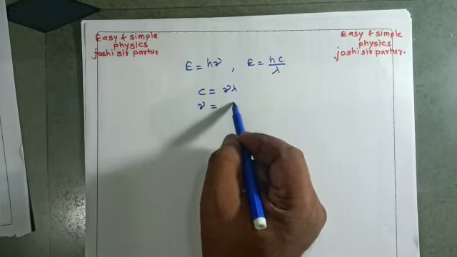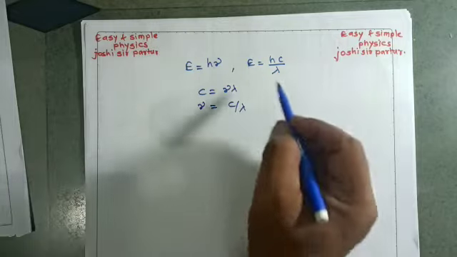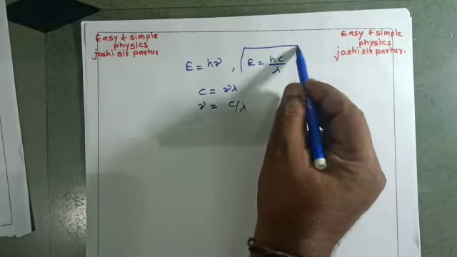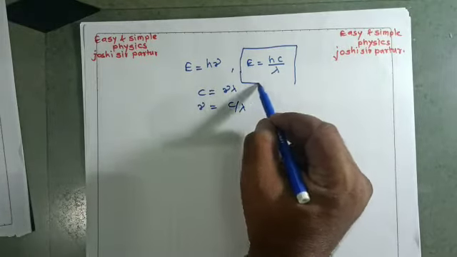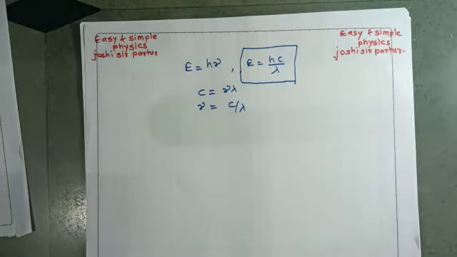So nu is equal to c upon lambda. So this equation will be the energy of a photon according to Planck's quantum theory.